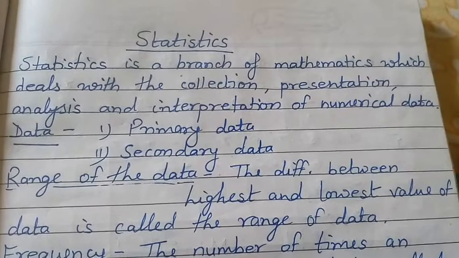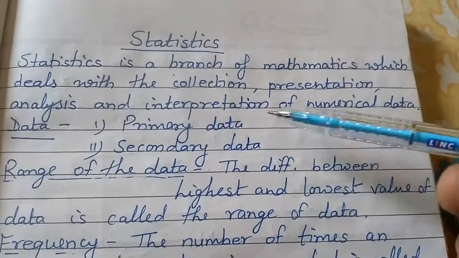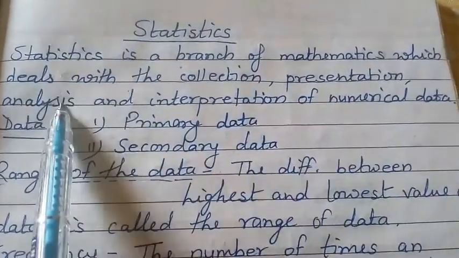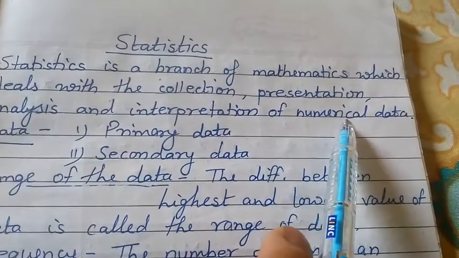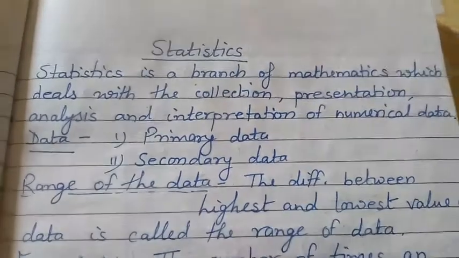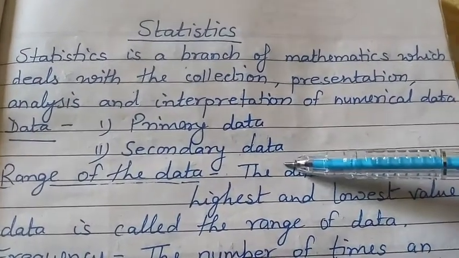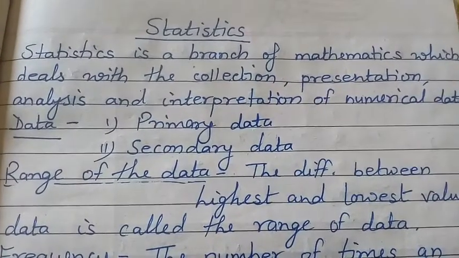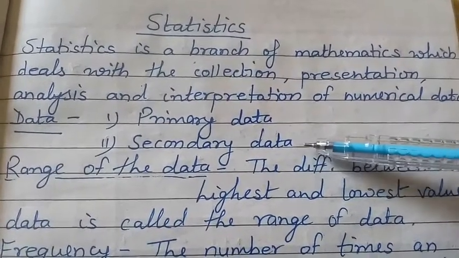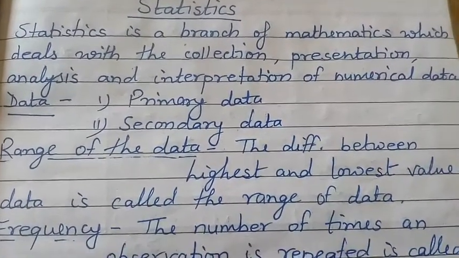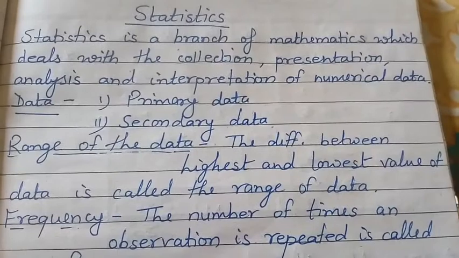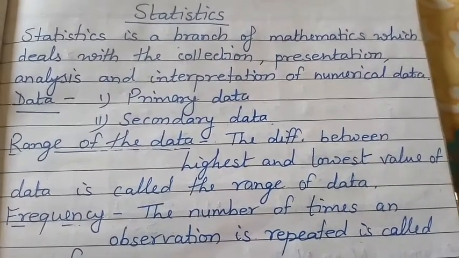Today's new chapter is statistics. Statistics is a branch of mathematics which deals with the collection, presentation, analysis and interpretation of numerical data. Data are of two types, primary data and secondary data. Primary data is that which is collected by yourself, and secondary data is collected by any authority, any office, any government officials, etc. Primary means taking by yourself, by counting yourself, etc.